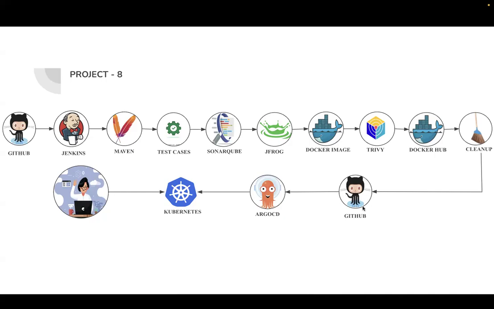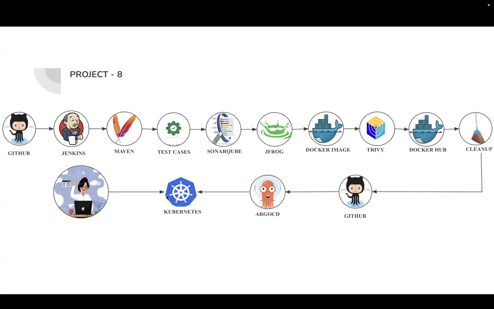This pipeline gets the Kubernetes manifest files from the GitHub repository and updates them. When the manifest files are updated in the GitHub repository, Argo CD will automatically detect those updates, and they will be deployed to the Kubernetes cluster automatically, without us manually interacting with the pipeline.